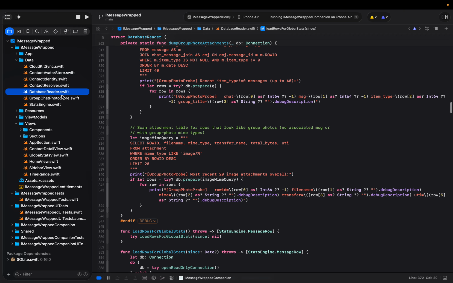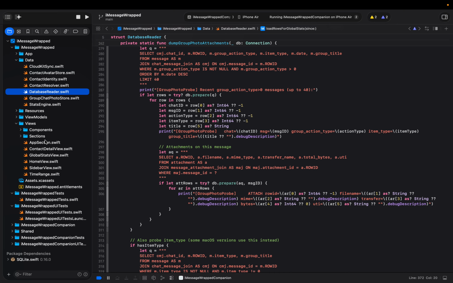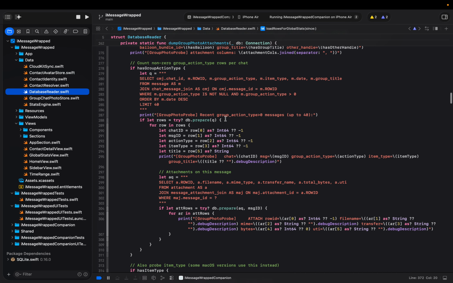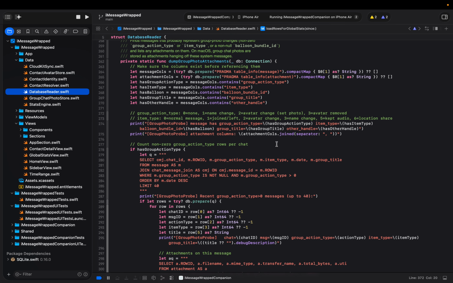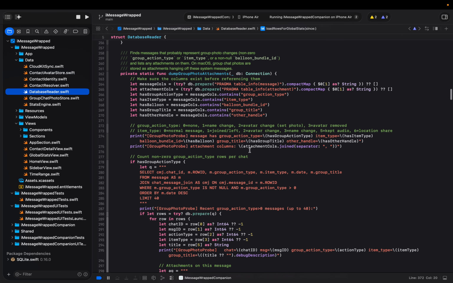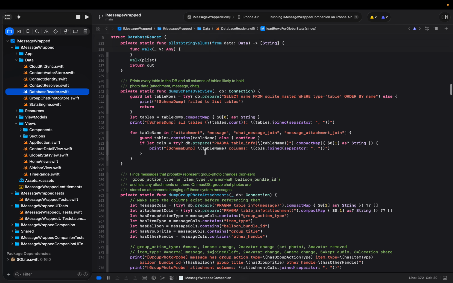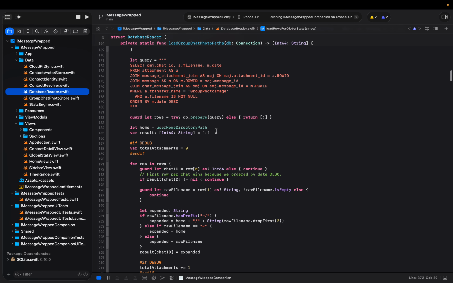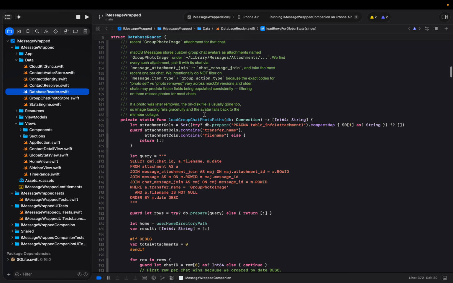You can see we have this database reader file. This was all set up through our agentic process, obviously, but one of the main processes I followed was I'd send Codex raw output data from a query, and then it was able to reverse engineer and determine how to set up all these different methods with SQL that would get us things like load group chat photo paths.